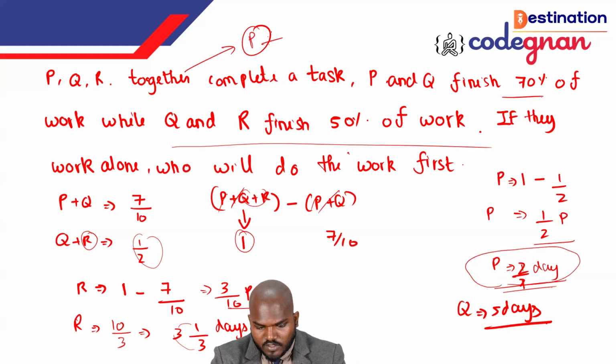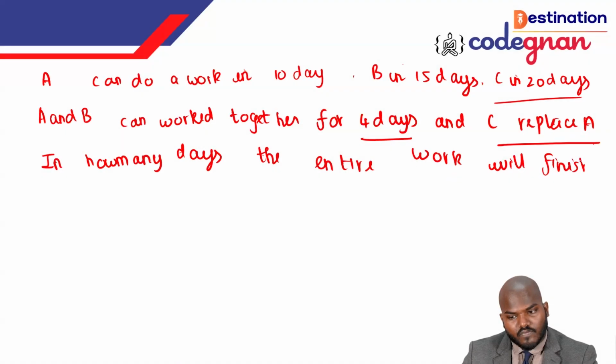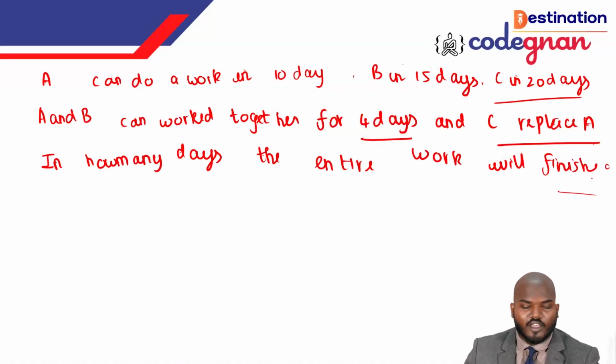It's a very simple question, and we just want to solve one more question here. Read the question very carefully, guys. You have one more new term coming in here. A can do the work in 10 days, B in 15 days, and C in 20 days. A and B combine together and work for 4 days, and then C replaces A. That is, C is replacing A.